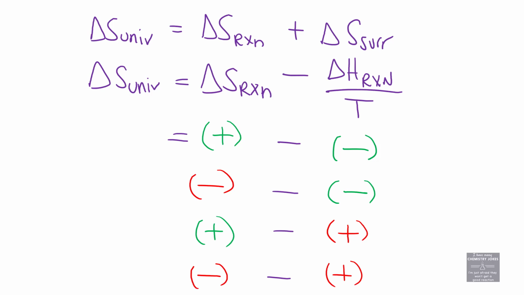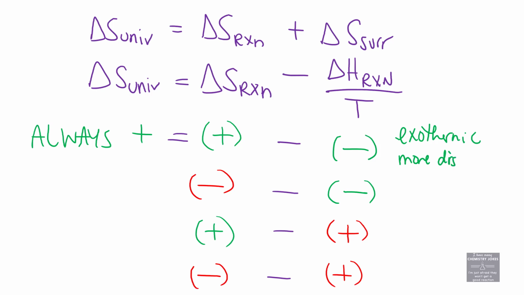If I look at my top one, positive value minus a negative value, positive minus a negative is always and forever a positive value, right? This is an exothermic reaction that creates a more disordered system, more disordered products.